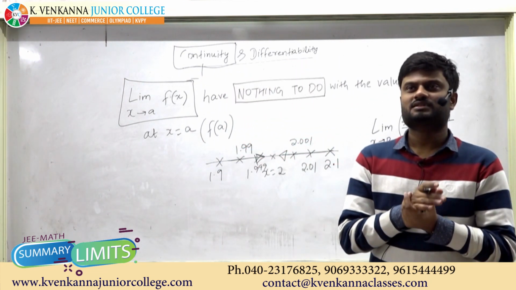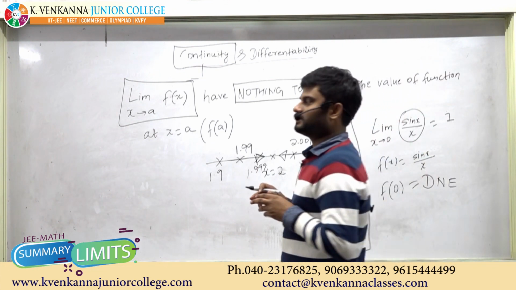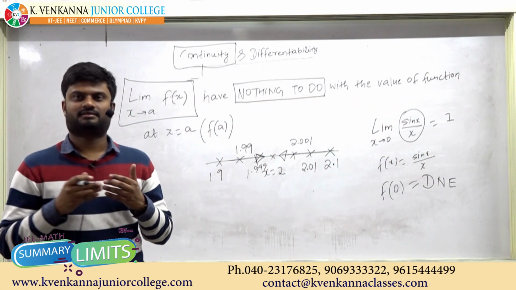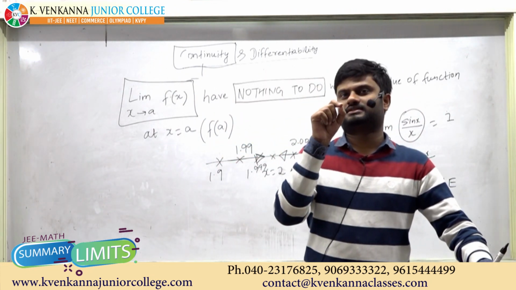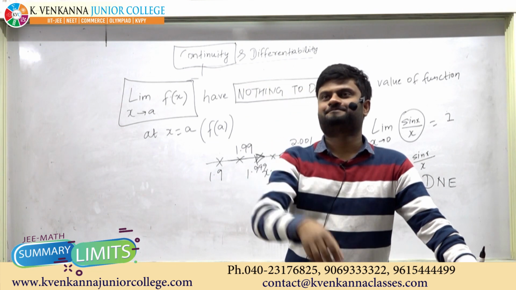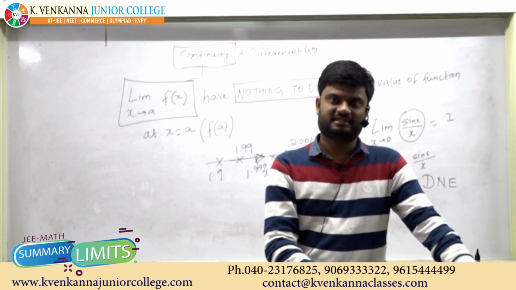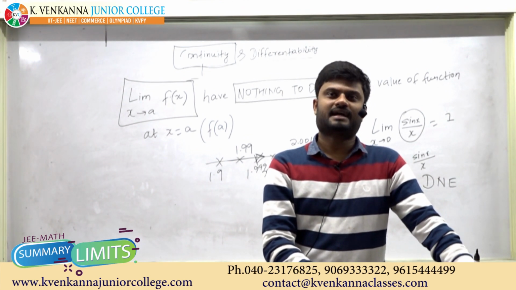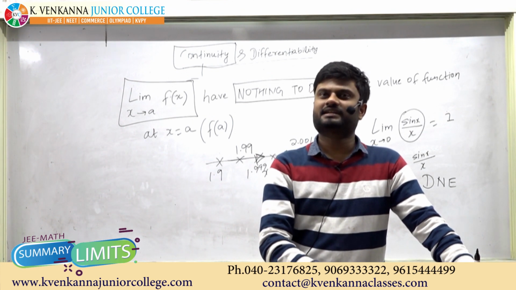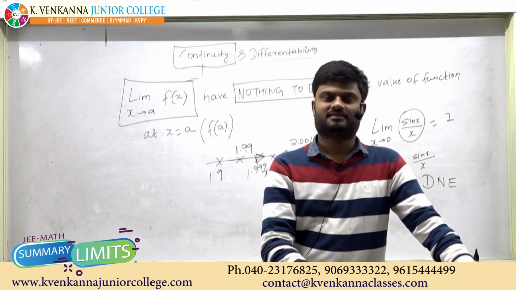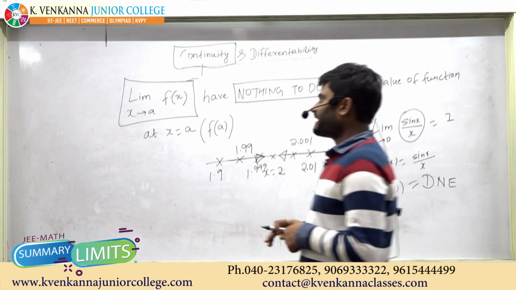Okay? So in mathematics also, the graph of a function is said to be continuous at x equal to a if there is no break at x equal to a.